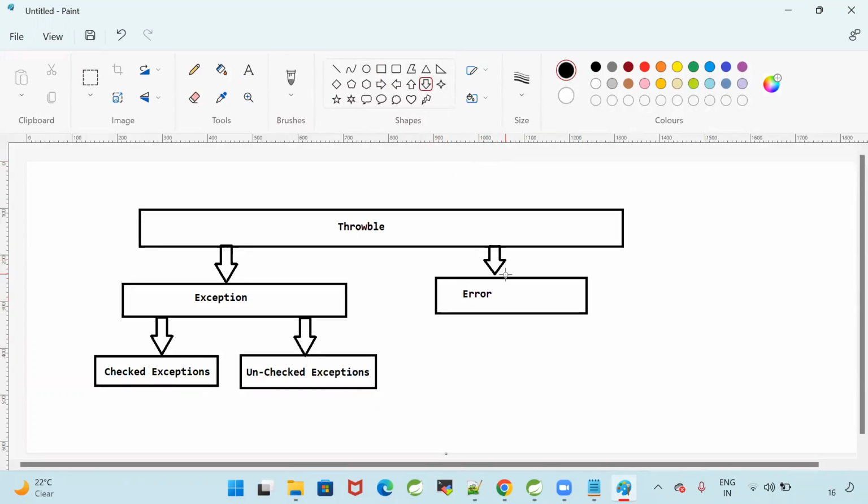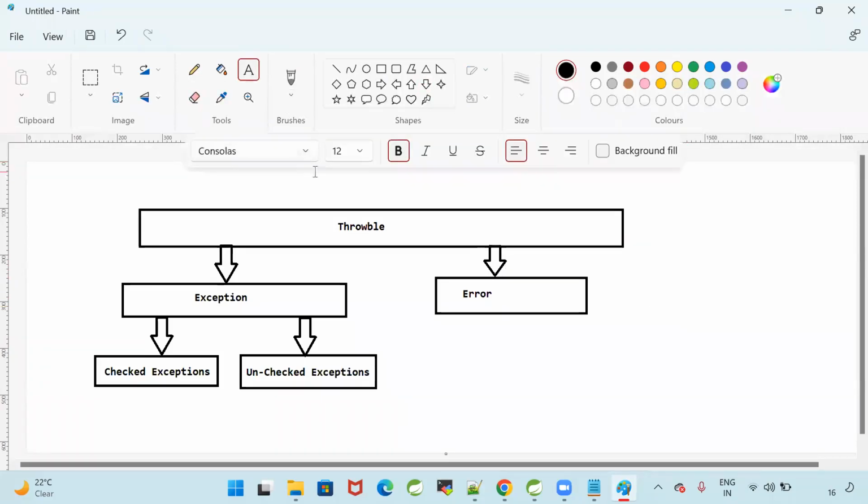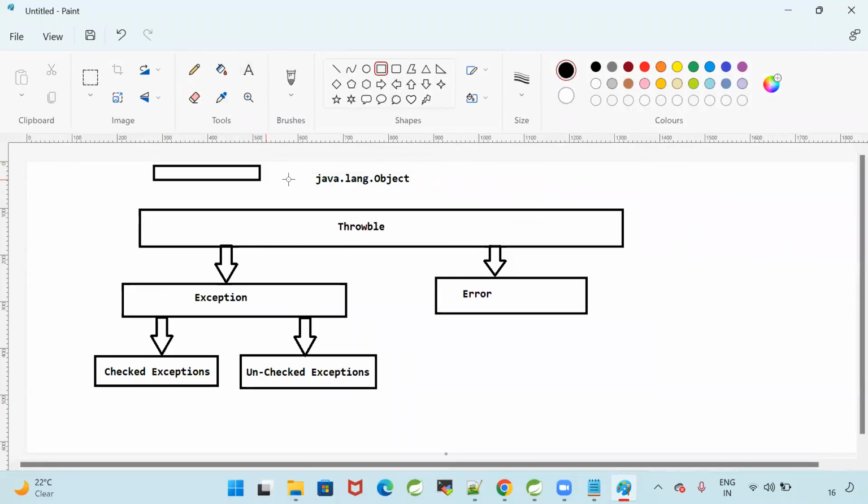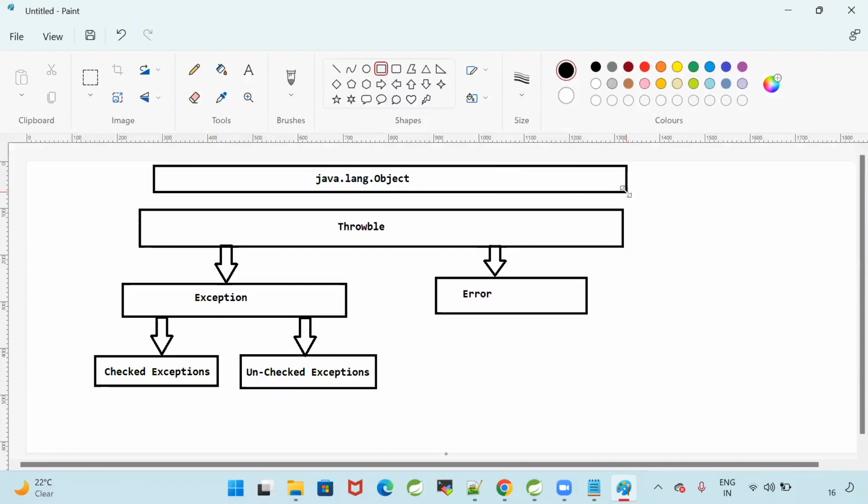Throwable is a predefined class in the lang package. For throwable, there is a super class. What is that class? Java.lang.Object. Java.lang.Object is a default super class for every Java class, for all the Java classes. Object class properties are inherited by throwable. Throwable properties are inherited by exception and error.